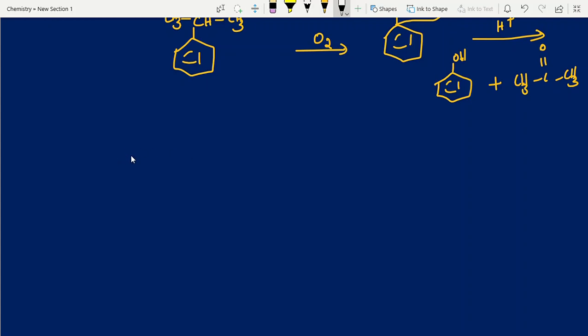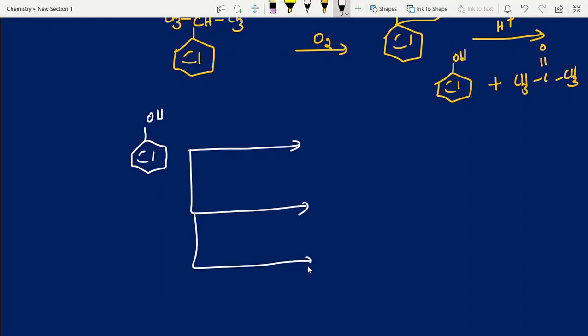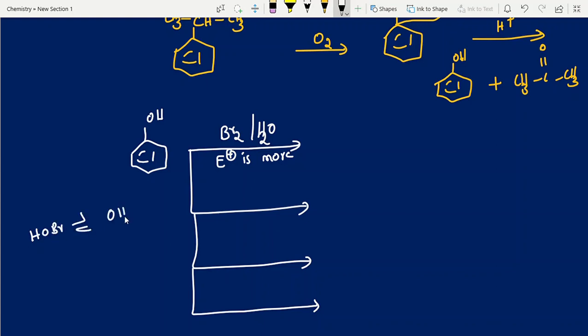Now next, phenol. I am writing all at a time. In the alcohols chapter, one more question is there, students. I forgot to give it, I will give it here: the PBr3, PCl3 reaction. Now phenol with bromine water. If you take bromine water, you can remember the electrophile source is more. Why? Because it forms HOBr. HOBr further gives OH minus and Br plus. The Br plus is continuously coming into the vessel.